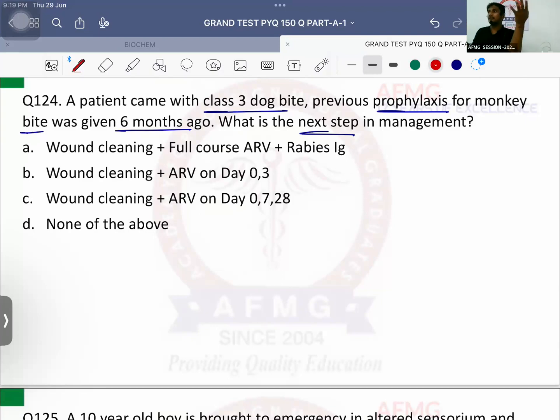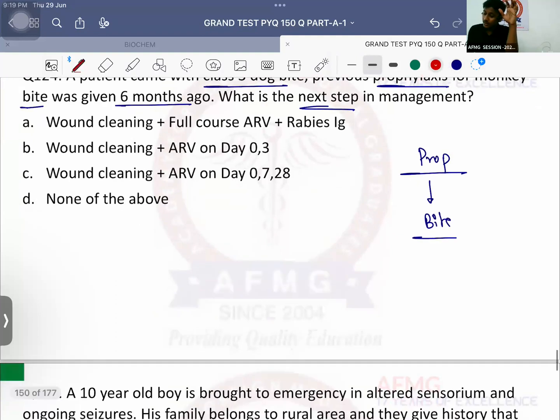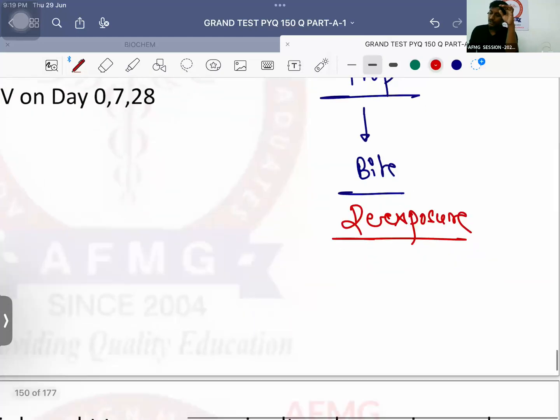Now, this patient had a class 3 dog bite. He had already received prophylaxis earlier, और 6 महीने पहले ही दिया है. That means he has already received prophylaxis. वापस से उसको bite हुआ है. So now it will be a case of re-exposure. So now in cases of re-exposure, please tell me what should be done. कितने doses?